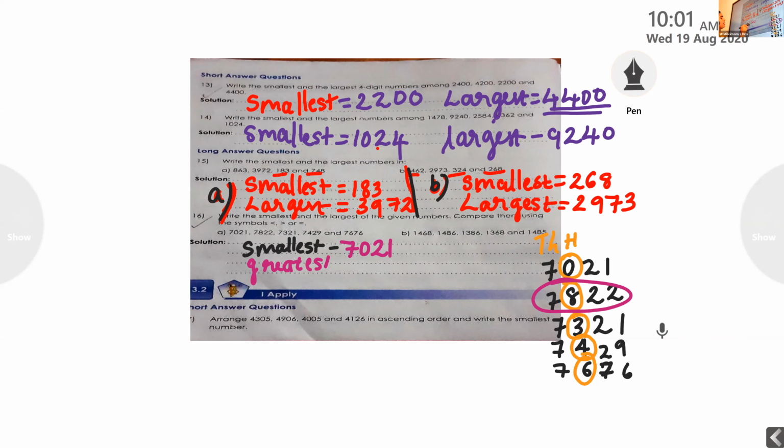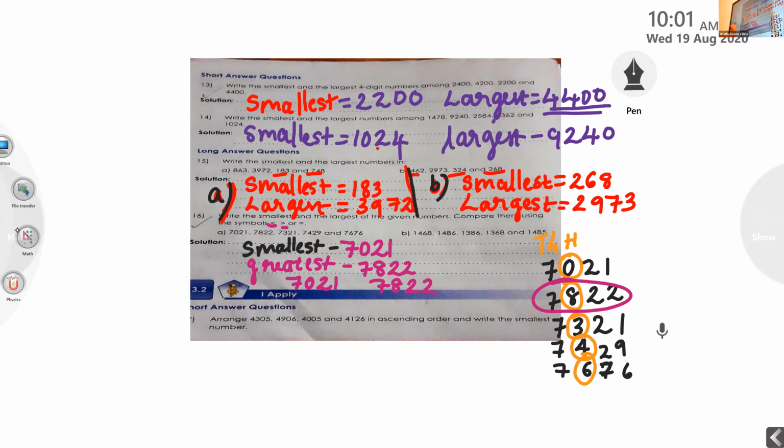7,822. Okay. Now, dear children, they have told us to compare using the symbol less than or greater than. We can't use equal to because we are selecting the smallest and greatest number. So the equal to symbol won't come. If you want to use the less than symbol, you have to write the smaller number first. Here, the smaller number is 7,021. After that, the greater number is 7,822.